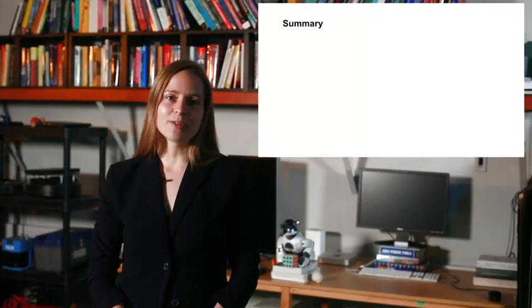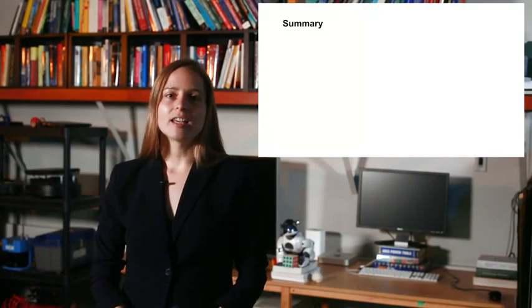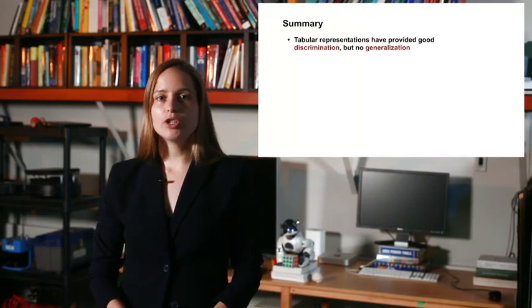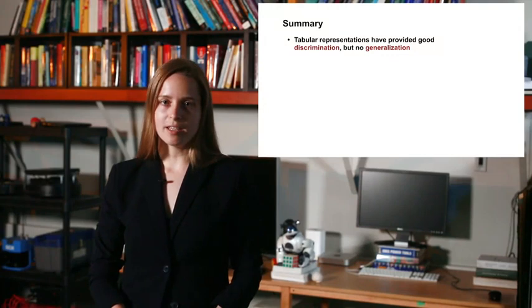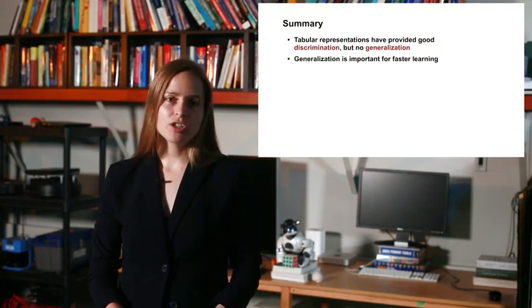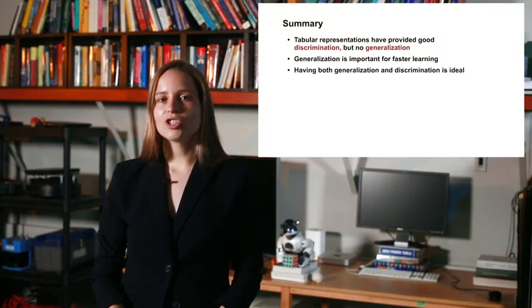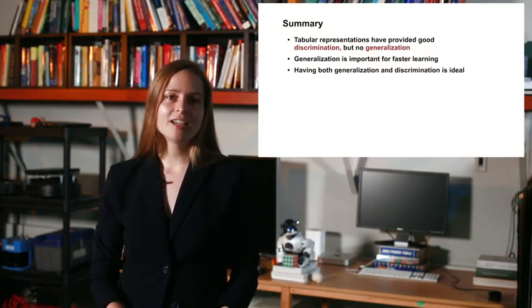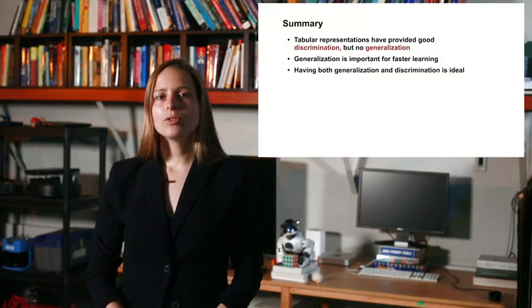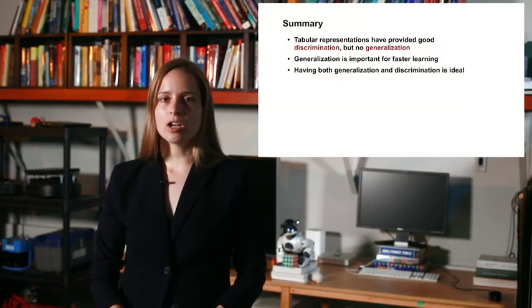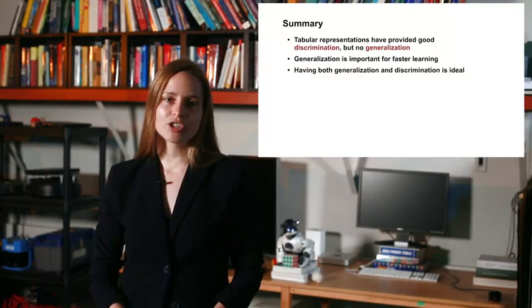That's it for this video. You should now understand that tabular representations provide good discrimination, but no generalization. Generalization is important for faster learning. And having both generalization and discrimination is ideal, though in practice there's typically a trade-off. Throughout the next few modules, we will visit these concepts as we examine particular function approximators.